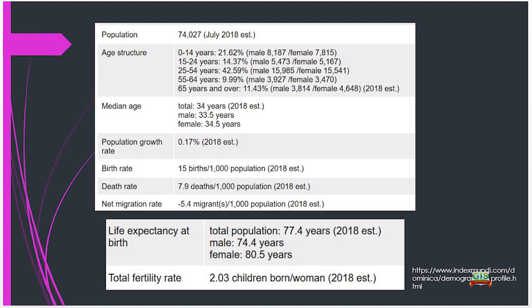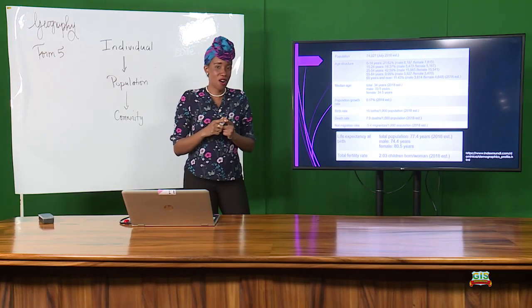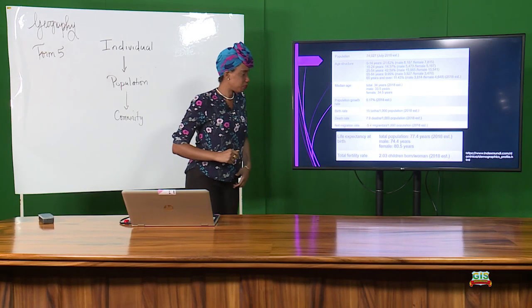Our death rate in Dominica is 7.9 per 1,000. That is excellent, actually. And very important for you to note, if your birth rate is higher than your death rate, it means that there is a surplus in your population. That means your population will grow. If, however, your death rate is higher than your birth rate, we have a problem here. All right? Something to remember.